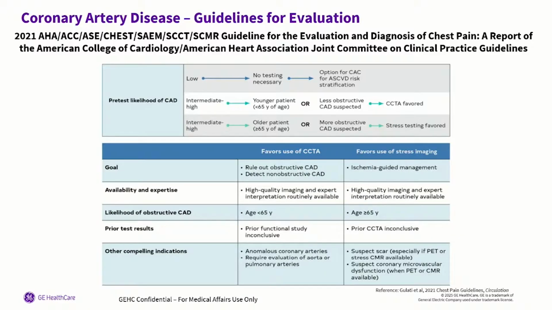If the patient has a very low probability, on the very top, sometimes you say, I'm not going to do any cardiac testing. You might do a calcium score. You might do some basic test just for risk stratification. You're going to do your ECG, but you're really not going to do a PET CT or a CMR or anything like that because of the very low probability. But when your patients start moving to intermediate or high, then you have to break it up.